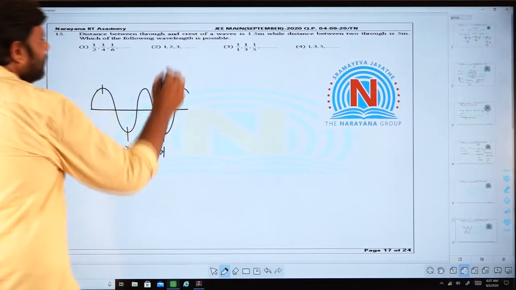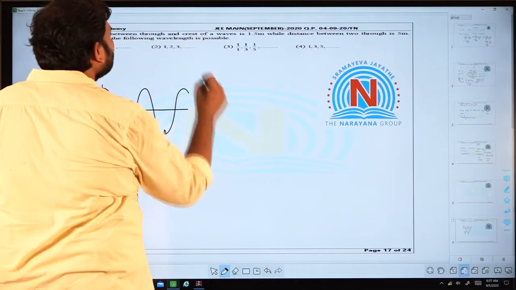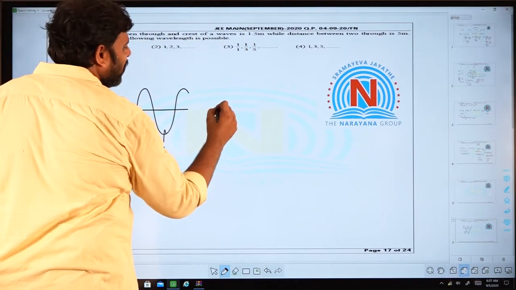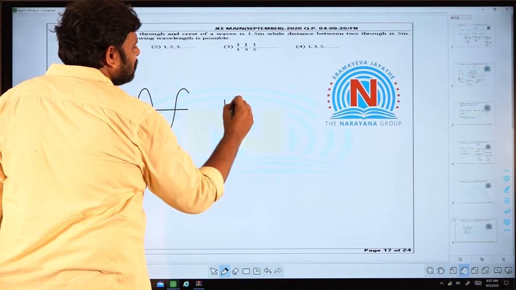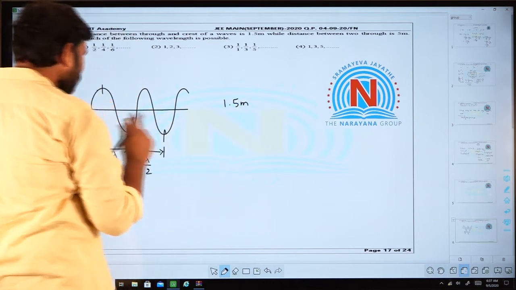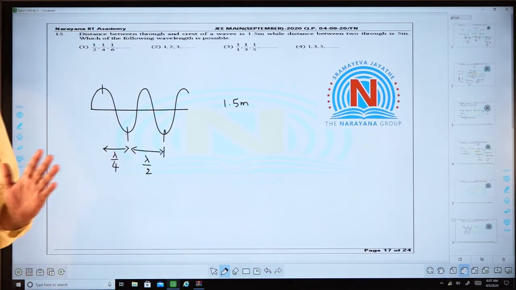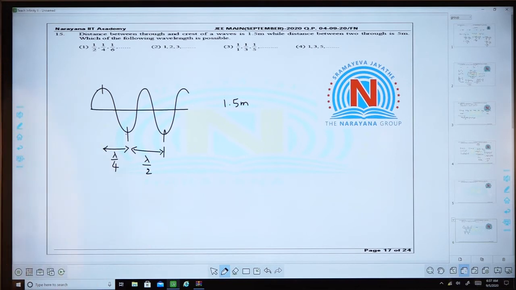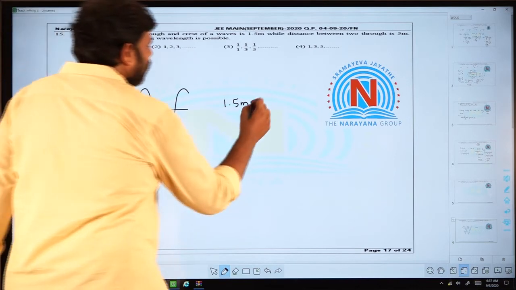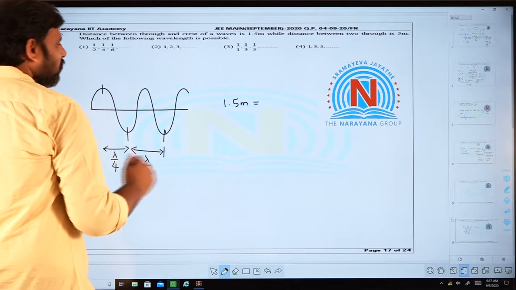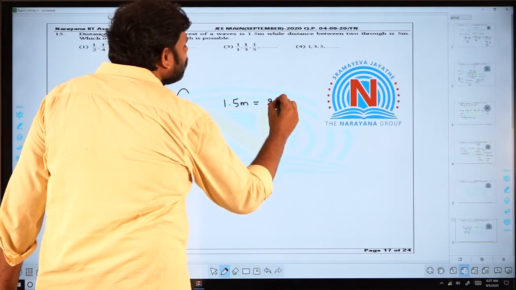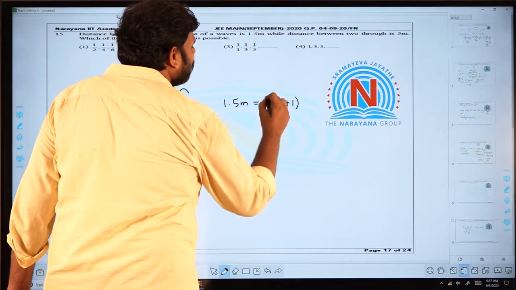And as he said, the distance between a trough and a crest is 1.5 meters. What is this 1.5 meters? It is the distance between a crest and trough, and it is not mentioned that they come in line. So I can't write this as lambda by 4; you can call it some (2n plus 1) into lambda by 4.